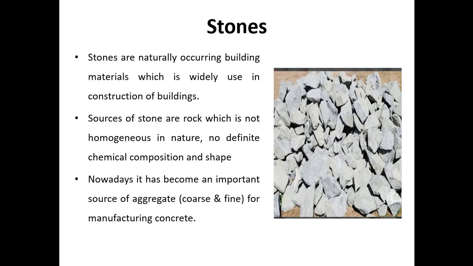Then we'll talk about the stones. Stones are a naturally occurring building material which is widely used in construction. The sources of stone are rocks, which are not homogeneous in nature and do not have a definite chemical composition and shape. Nowadays it has become an important source of aggregate, coarse and fine, for manufacturing of concrete.